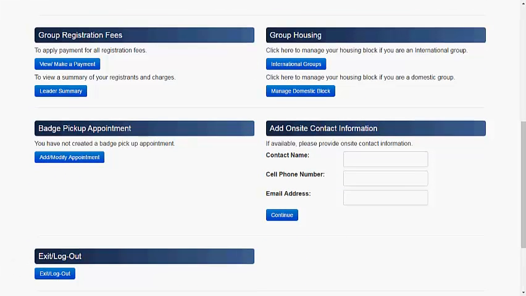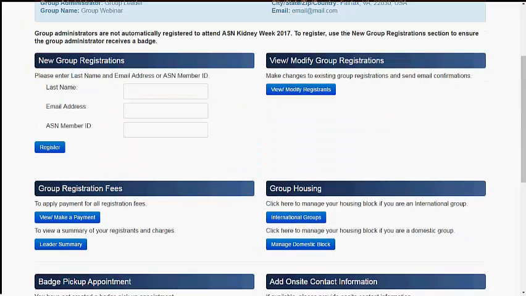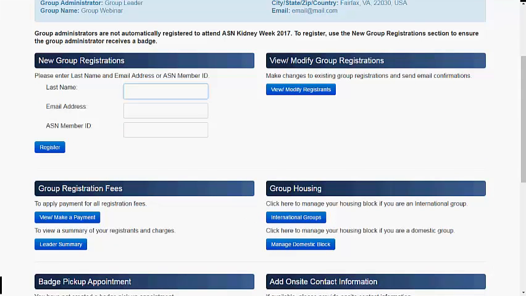Let's add a delegate to your group. Select New Group Registration. Enter the information requested, last name and email address or ASN member ID. If you do not have the ASN member ID, please be sure to use the email address and last name associated with the individual's ASN member record. This will ensure the individual receives the ASN member registration rate.